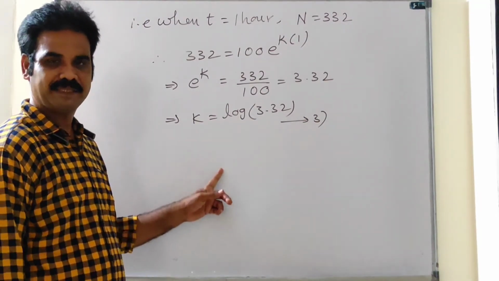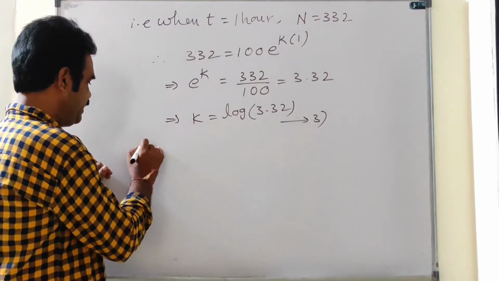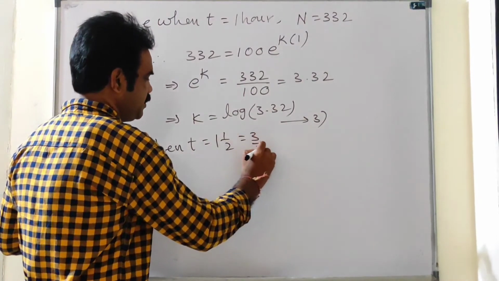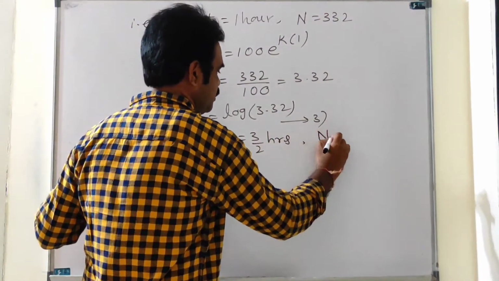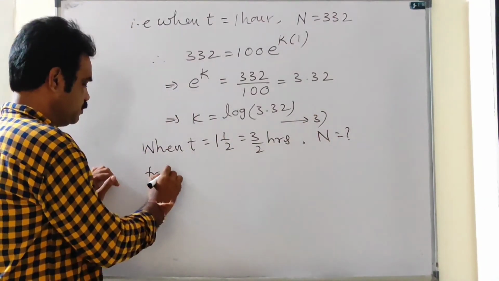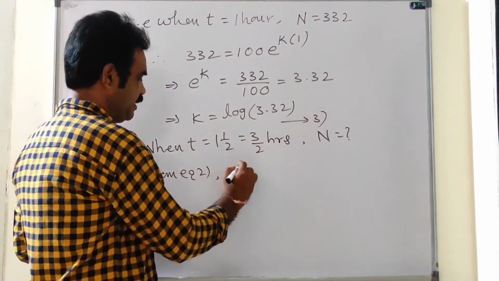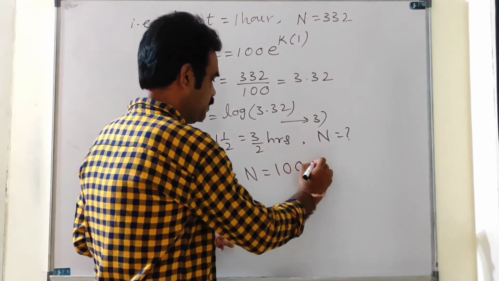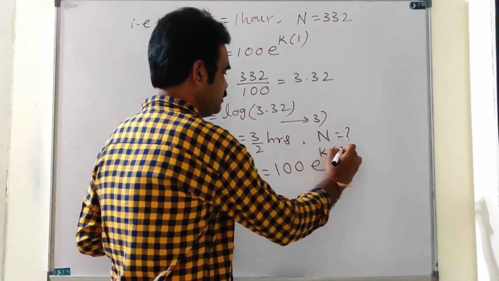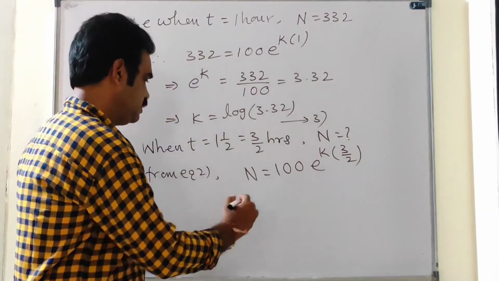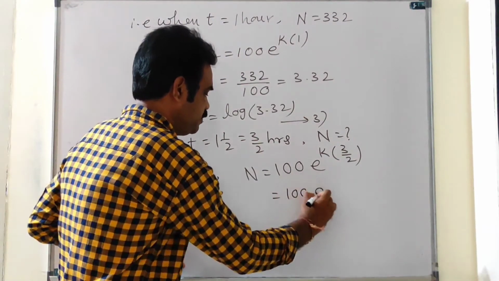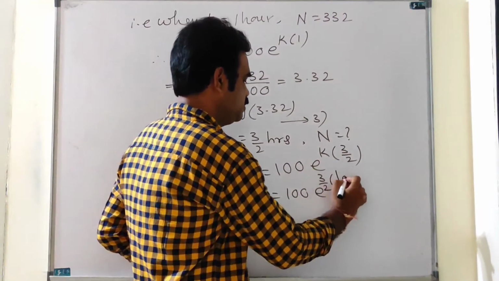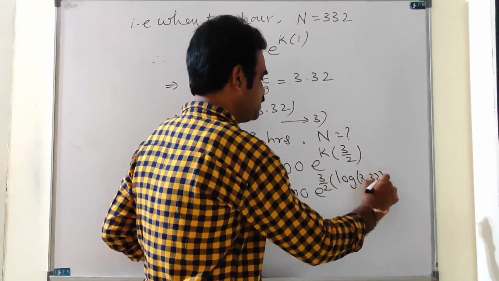Now we have to find the number of bacteria after 1.5 hours. When t is 1.5 hours, that is 3 by 2, we have to find the value of n. From equation 2, we have n equal to 100 e power kt, which is 100 e power k into 3 by 2. What is the value of k? It is log 3.32 from equation 3.